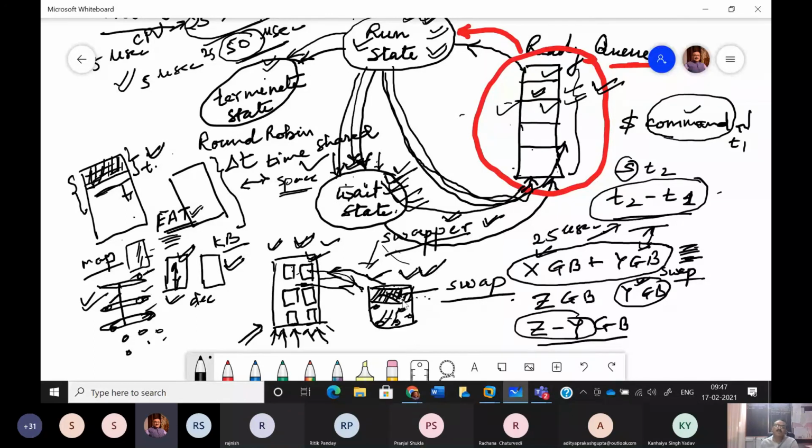But for the portion of the hard disk which we are using as swap, we have this restriction that files should not be broken, rather they should be stored in a contiguous manner. Why are we doing it? Because we already know that the hard disk is very slow in comparison to RAM.